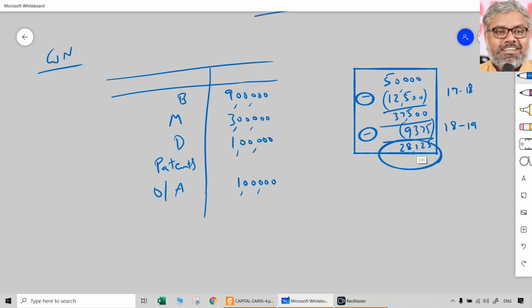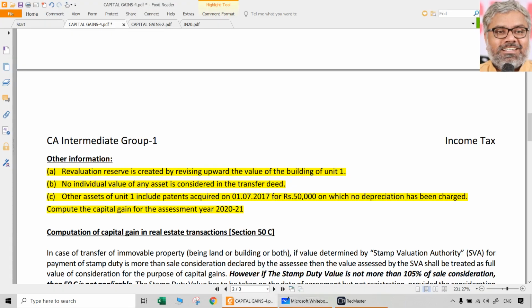So that is going to be the WDV of patents, which should be taken here, 28,125. Since they did not provide depreciation, we have to calculate and find out the correct WDV for this particular asset, which is a depreciable asset, 28,125. That's it. These are the assets which are all there on the asset side of the balance sheet.